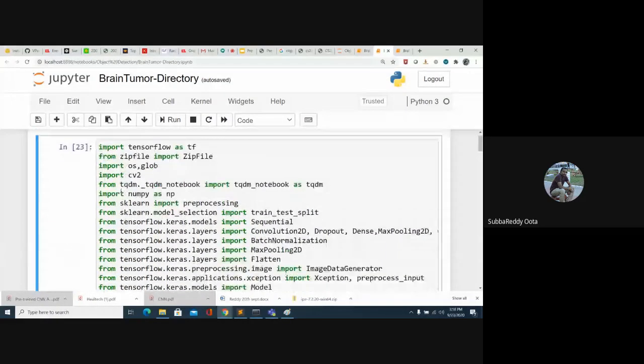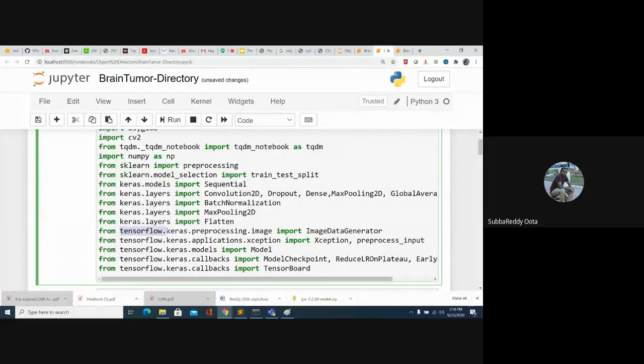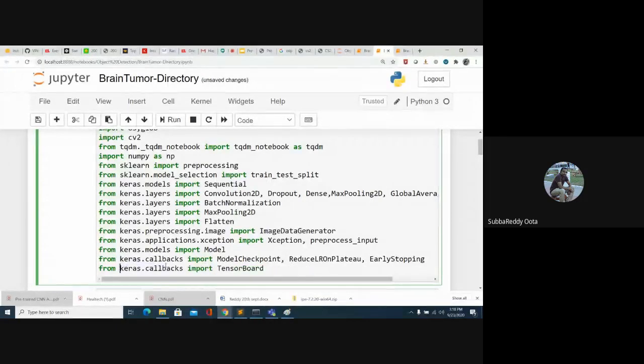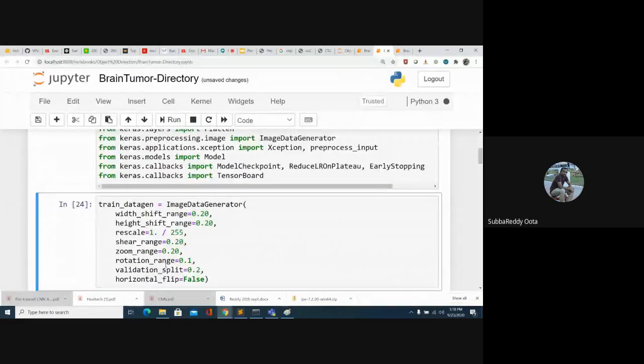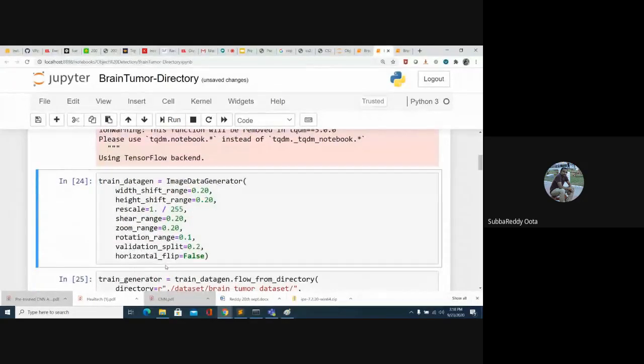Okay, so the rest of the things are the same. Here also we have to decide whether to go with TensorFlow 2.0 or TensorFlow 1.9 or 1.8 or something. My system contains TensorFlow 1.15, so that is why I am just replacing it with Keras itself. Yeah, so the import statement is done.